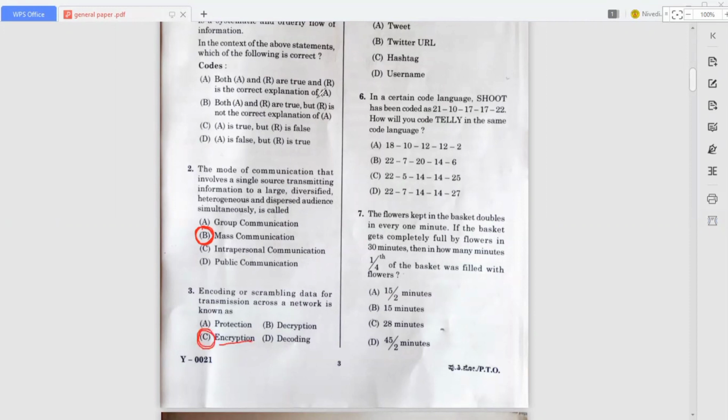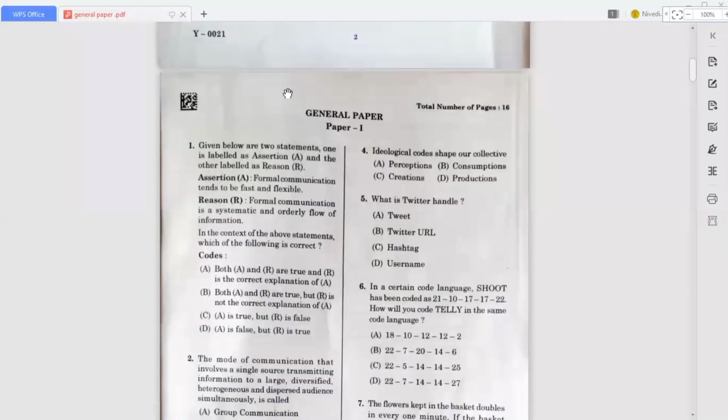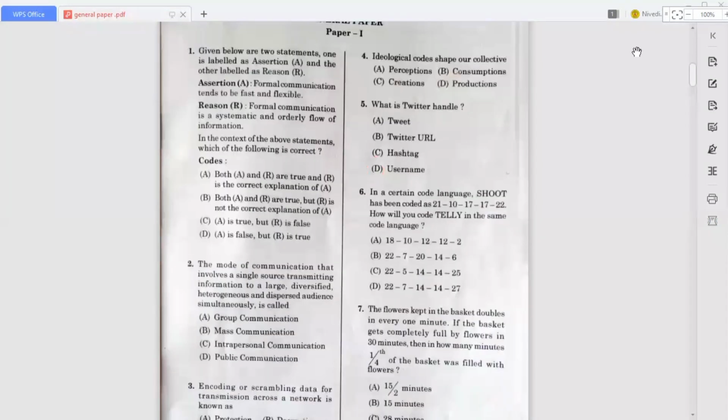So now move on to the next question, that is the fourth one. Here, ideological codes shape our collective what? The answer for this question is perception. Option A is the correct answer for this question. So next question: what is a Twitter handle? A Twitter handle is a username. Option D is the correct answer for this question. So next, move on to the next question, that is about numbering and coding.